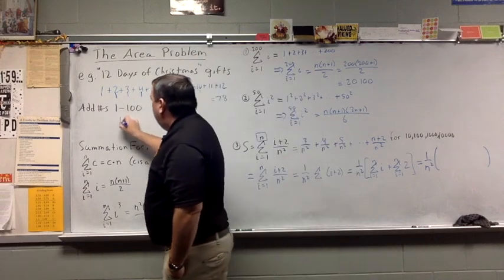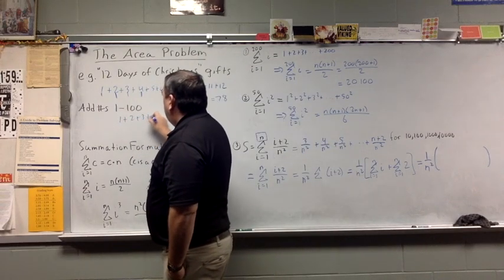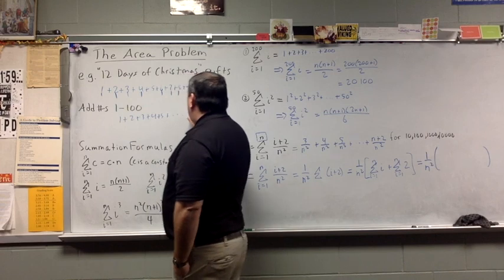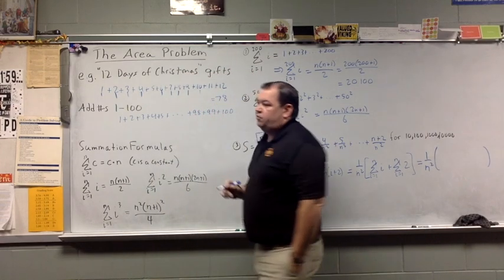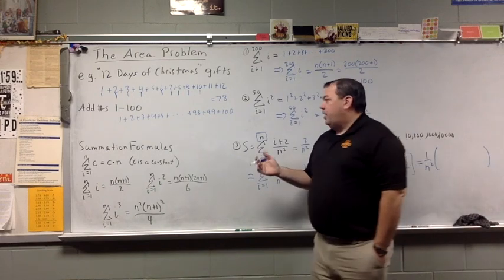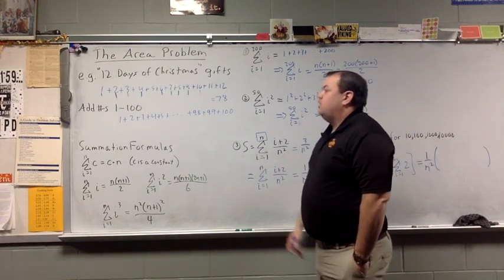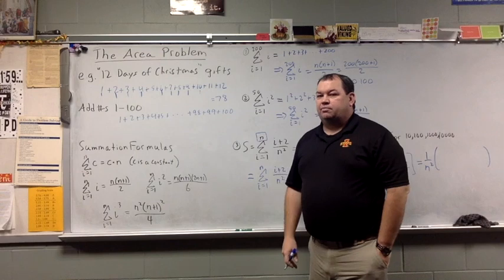Now, at first thought, this is the task that you're faced with. All right, I need to add the things from 1 to 100. It's going to take a while, but I can do it.